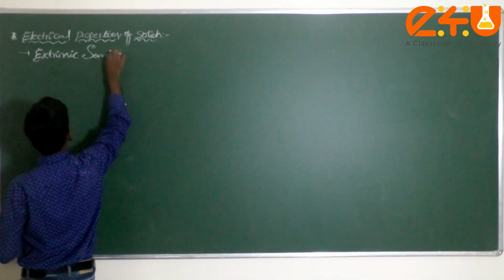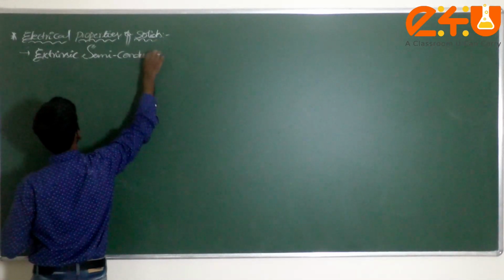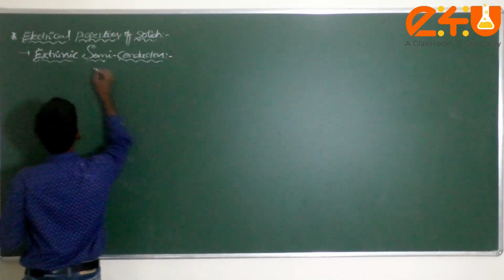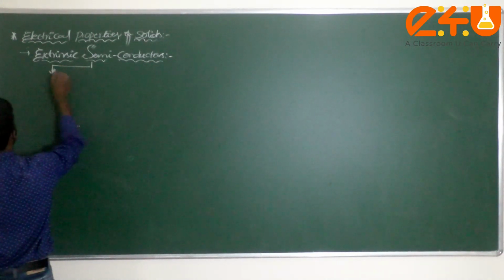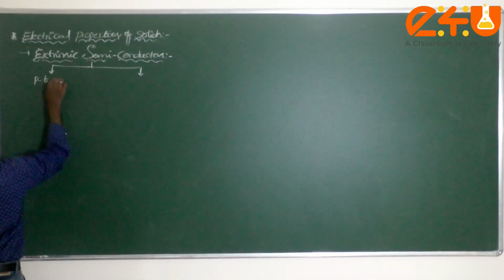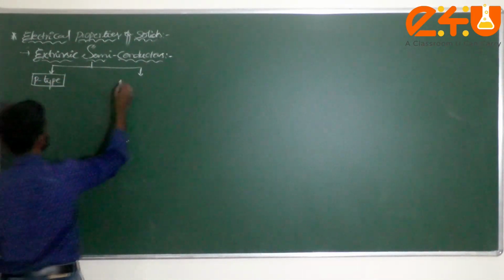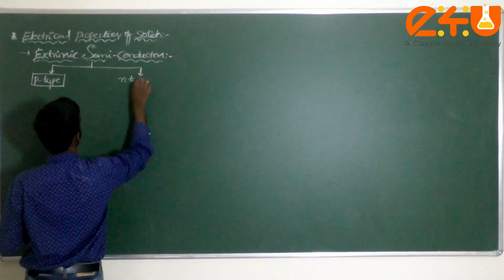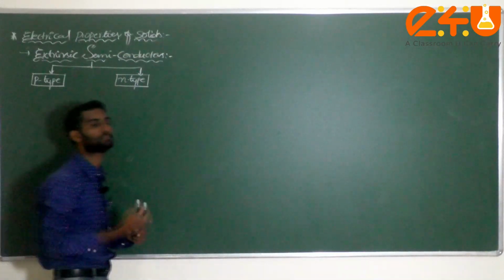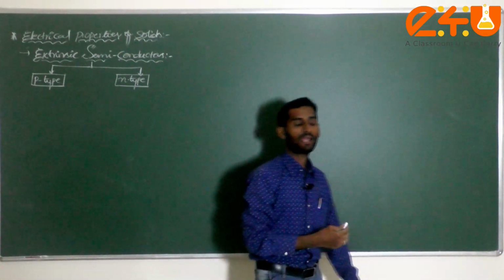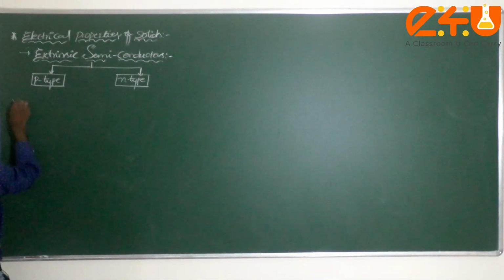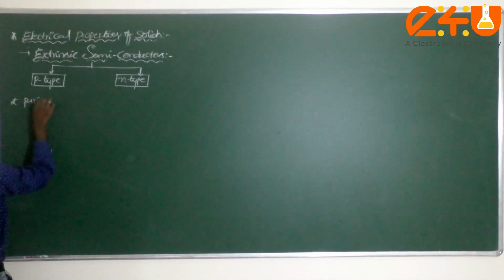What is, dear student? Extrinsic semiconductors. In extrinsic semiconductors, how many types are there? There are two types: one is called p type semiconductor, and the second is called n type semiconductor. First of all, what is an extrinsic semiconductor? What is its purity, what is the cause of conduction, and what type of conduction takes place here? First I am writing, what is the purity of this one?